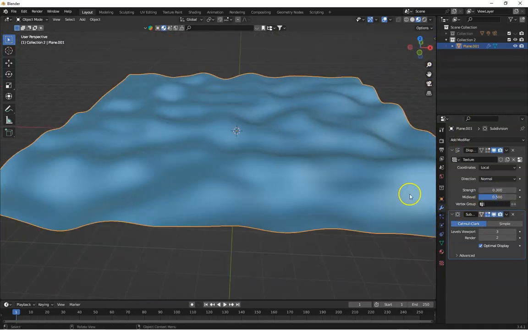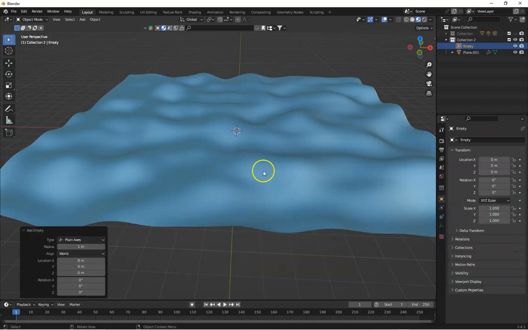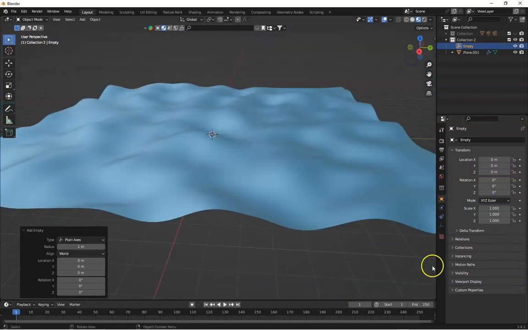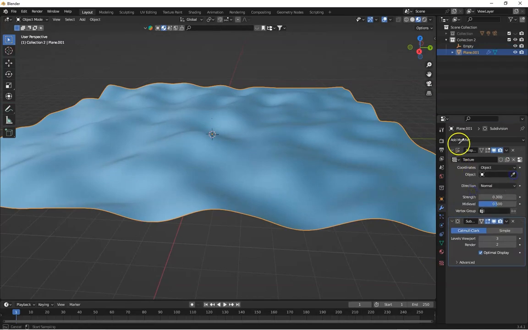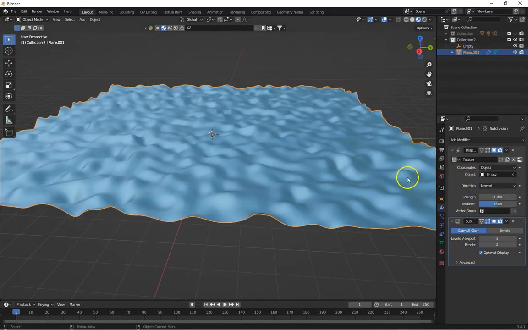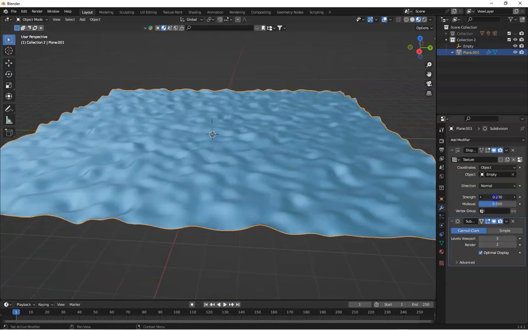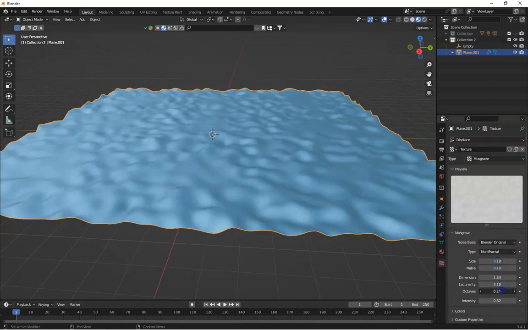If you want to animate a wave, add an empty, Shift A, empty, plane, and where is our empty? This is our empty. So go to the selected object, select the empty object. Adjust this value according to your result.